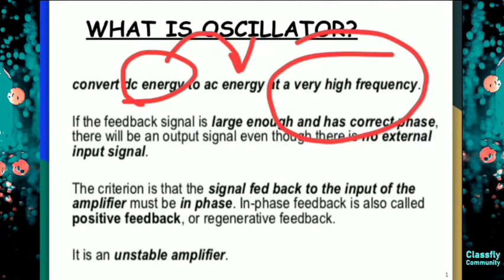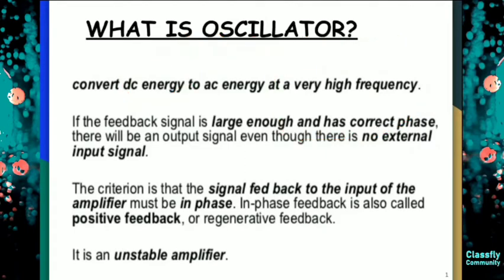And the second point states that if the feedback signal is large enough and has the correct phase, that means the feedback has the same phase as the input, there will be an output signal even though there is no external input signal.